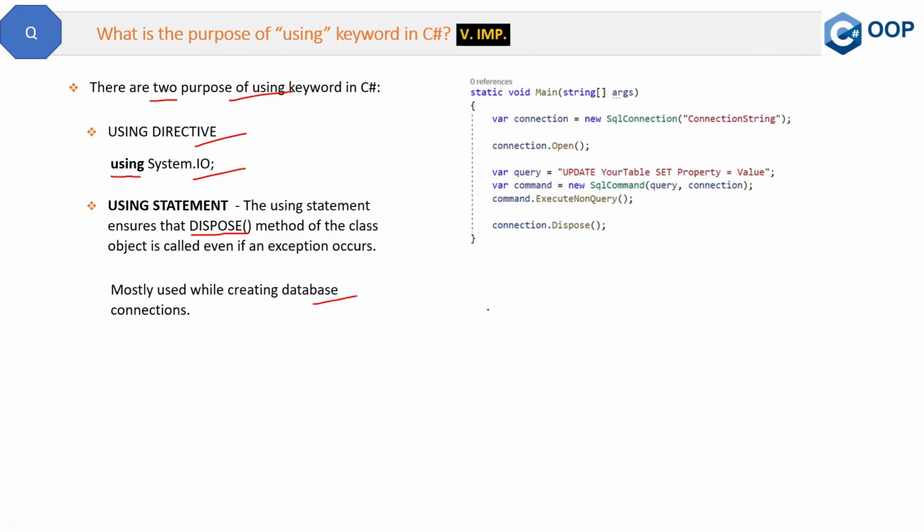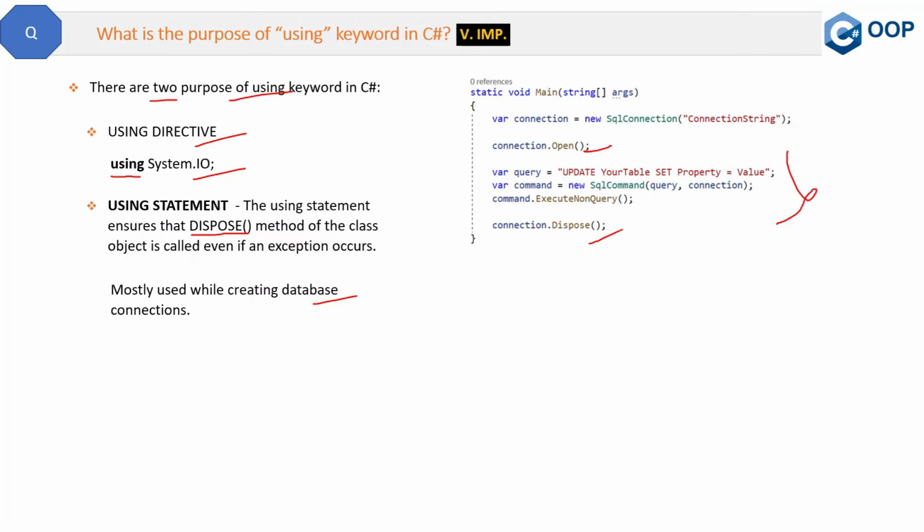See the code here. Here we are creating a database connection without using statements. We have opened the database connection, and after doing all the necessary steps, we are going to dispose this database connection because it is no more required. If we do not dispose it, it will impact performance, and it will still occupy some memory.